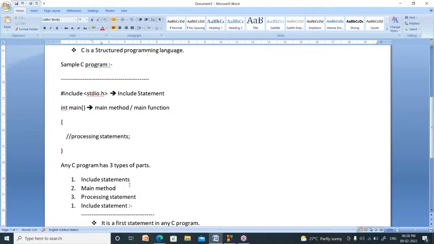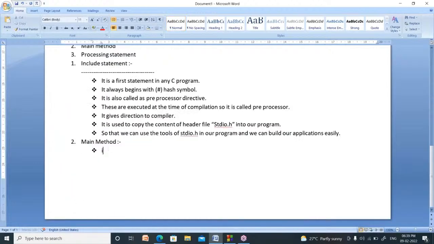Suppose your program has thousands of lines. From those lines, which statement should be executed first? Where you write void main or int main, that statement will be executed first. Your program will be executed from the main method. So it is called the first executable statement.